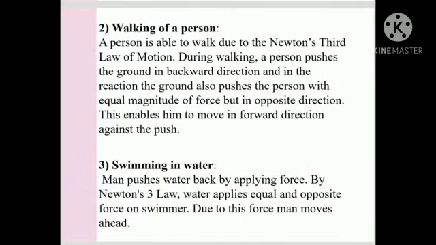Second application, walking of a person. How do we walk? A person is able to walk due to Newton's third law of motion. During walking, a person pushes the ground in the backward direction, and in reaction, the ground also pushes the person with an equal magnitude of force but in the opposite direction. This enables him to move in the forward direction against the push.